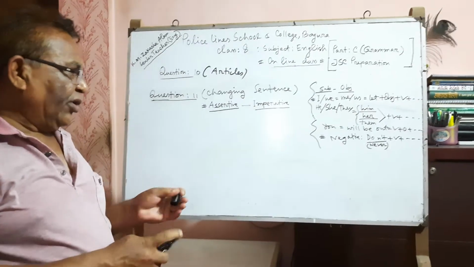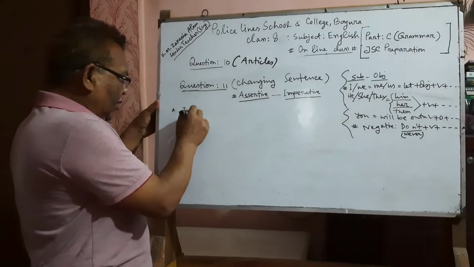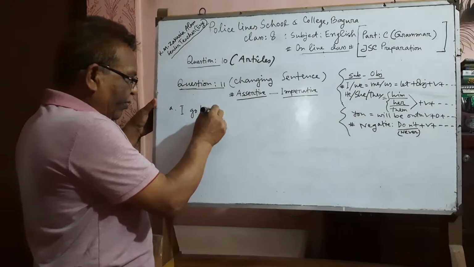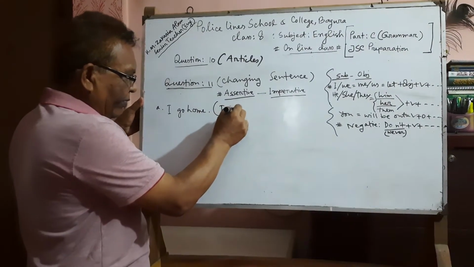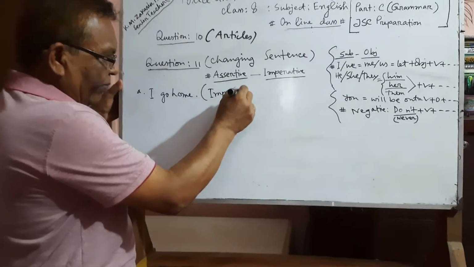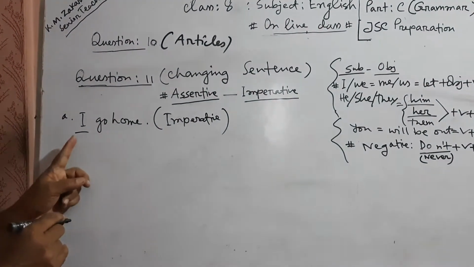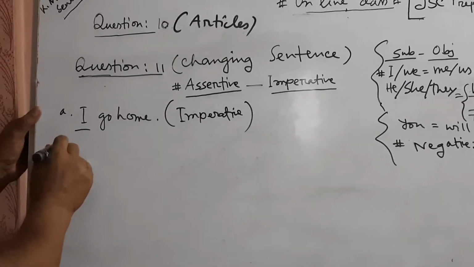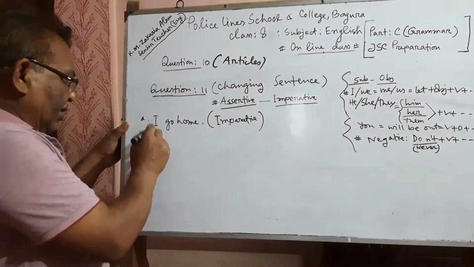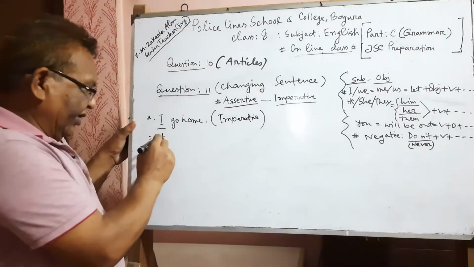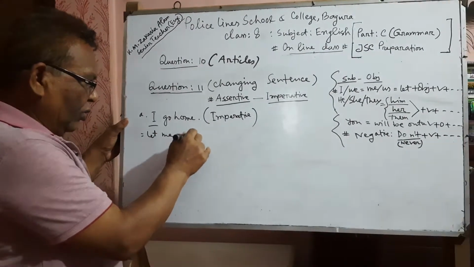Please look at the board. I go home. Here, I is the subject. I is the first person, so let is necessary to make it imperative. I will be the object after let. Let me go home.